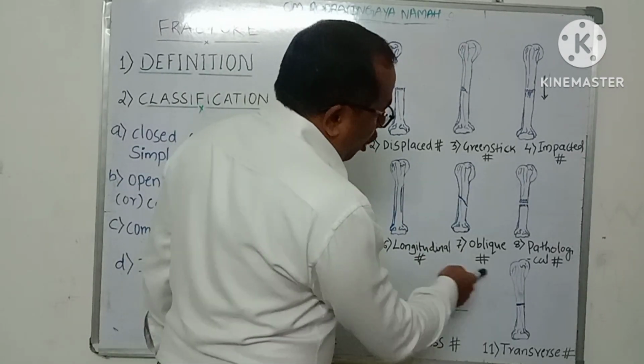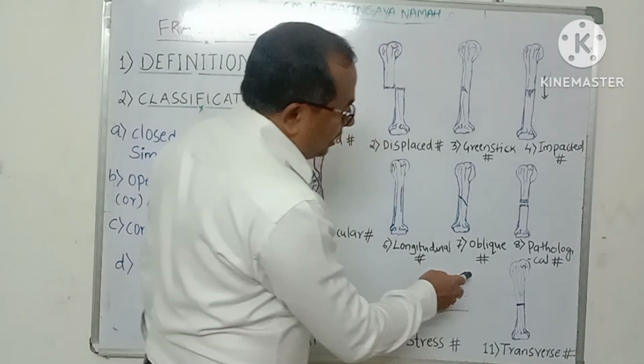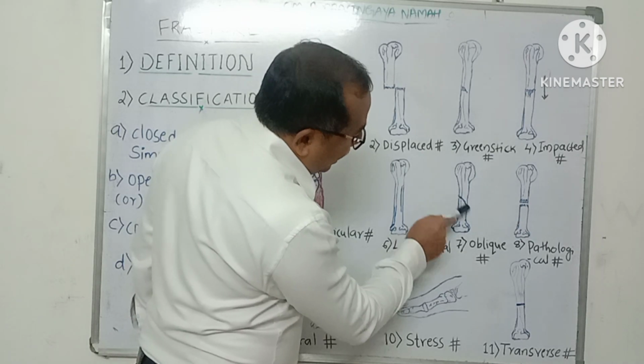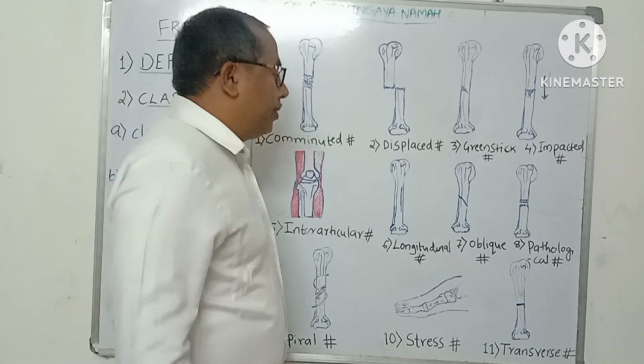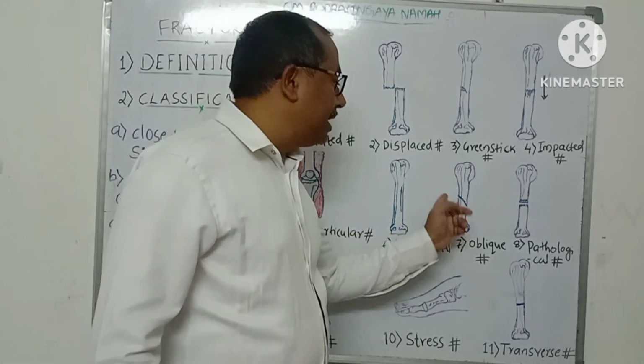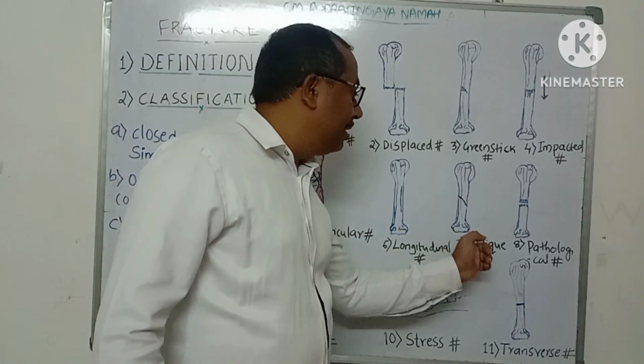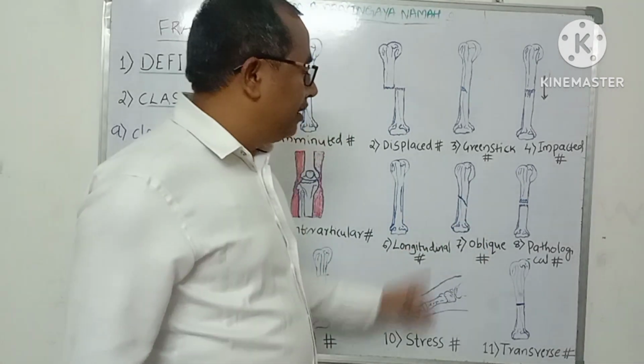Next one is oblique fracture. Oblique fracture means the fracture line runs along the oblique axis of the shaft of the bone. You can see here there is an oblique line of the fracture running along the shaft of the bone.